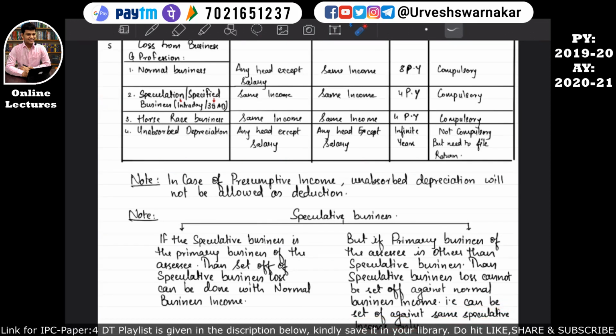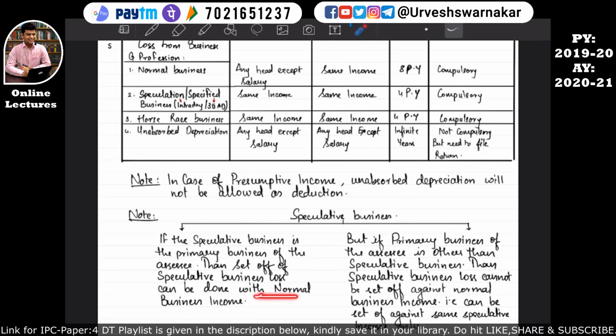Okay, so for better understanding of this chart, let's come back here. Speculation business loss can be set off only against the speculation business income only, that we have already studied. But what does this first part say? If the speculation business is the primary business of the assessee, then set off of speculation business loss can be done against the speculation business income as well as normal business income. I hope this is quite clear.